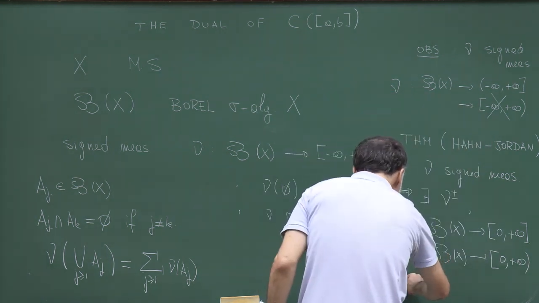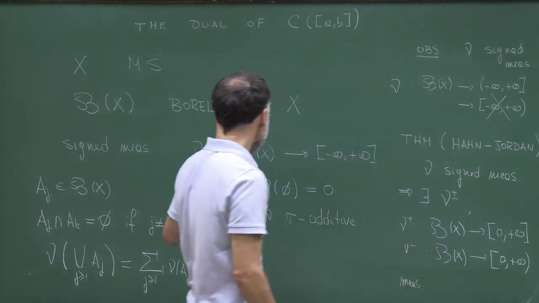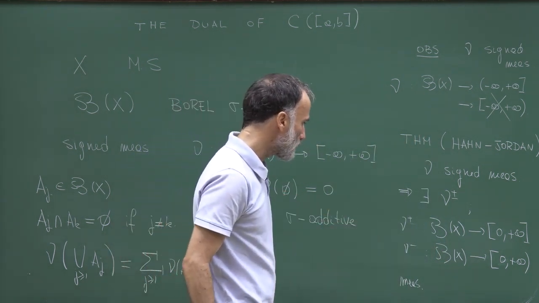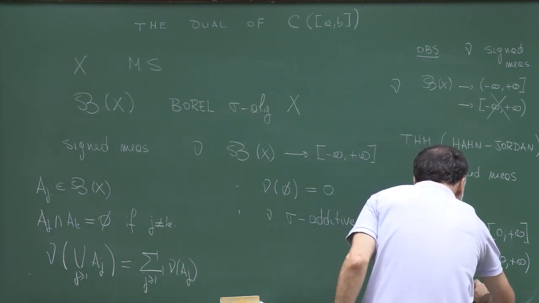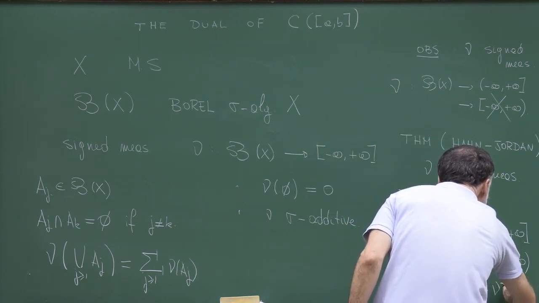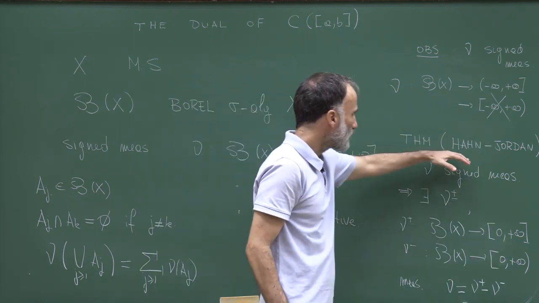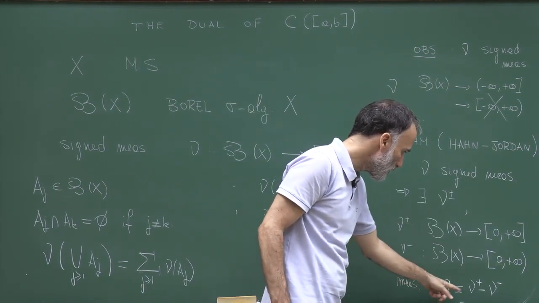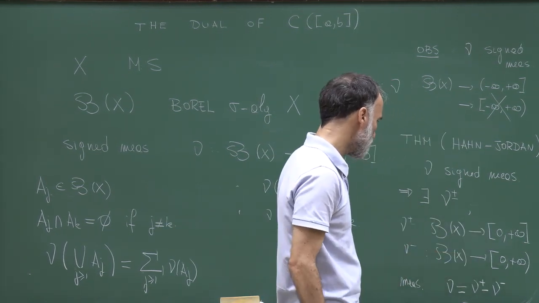These are measures, which means that nu of the empty set is 0, and nu plus and nu minus are sigma additive, and nu can be written as nu plus minus nu minus. So the Hahn-Jordan theorem tells you that a signed measure can be written as the difference of two non-negative measures.